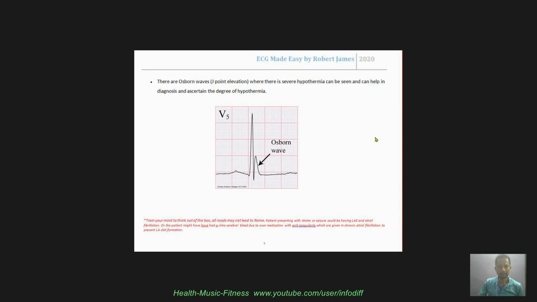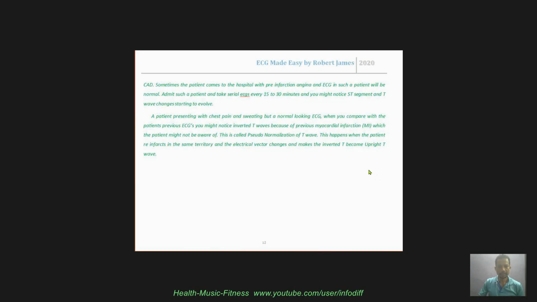The list is never ending. So like I always say, in medicine the imagination is our limit, and I also believe we should always try to think out of the box. So not always the diagnosis will be sitting there and staring at you. You have to think of the different things which could have precipitated that particular sign or symptom in that patient.